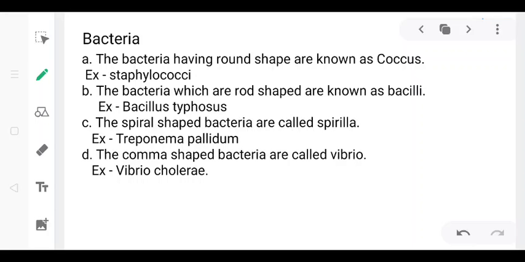Next is spiral shaped, also known as spirillum. The singular is spirillum and the plural is called spirilla. Last one is comma shaped, also known as vibrio. An example is Vibrio cholerae, which causes the disease cholera.